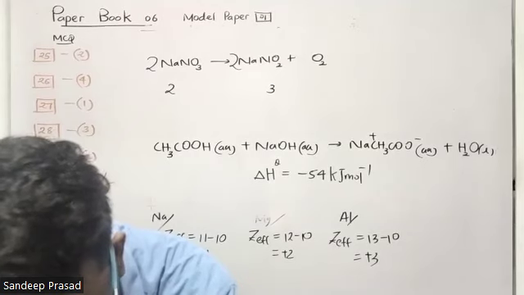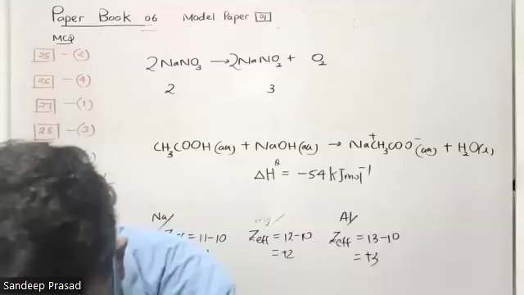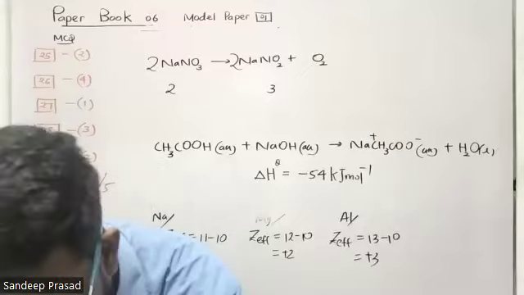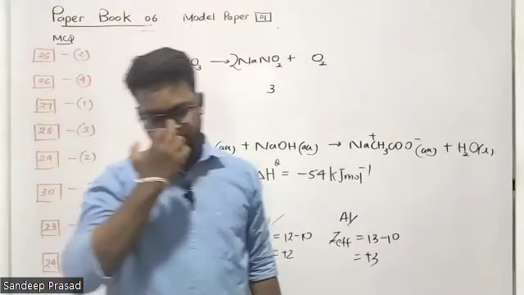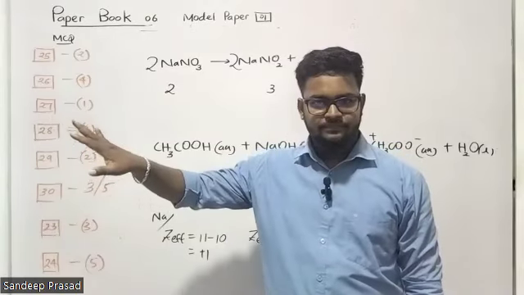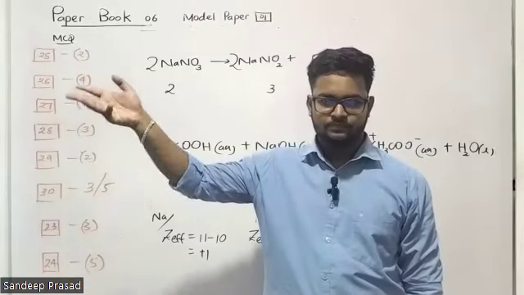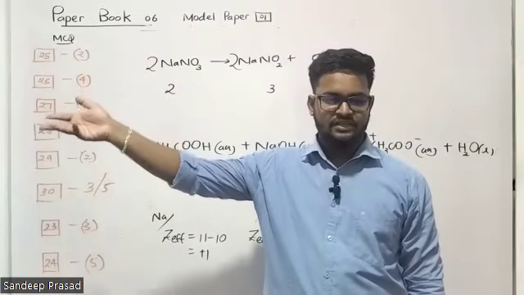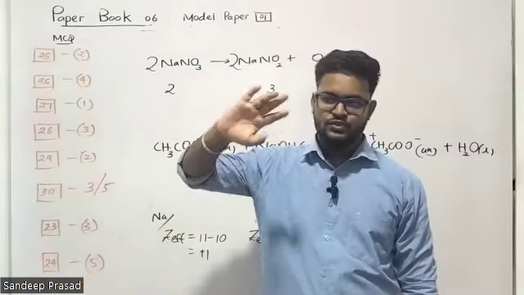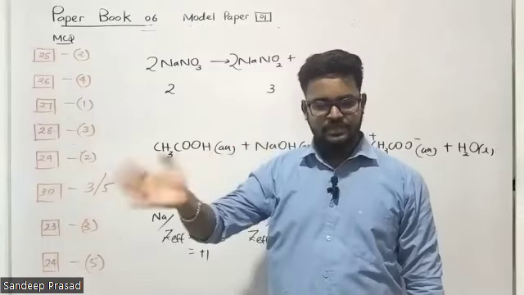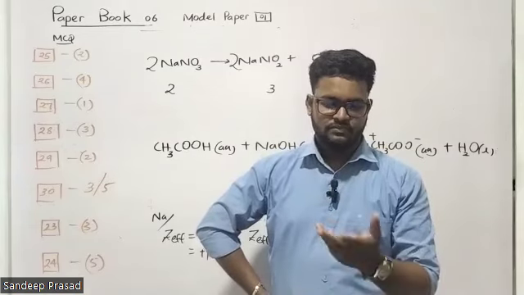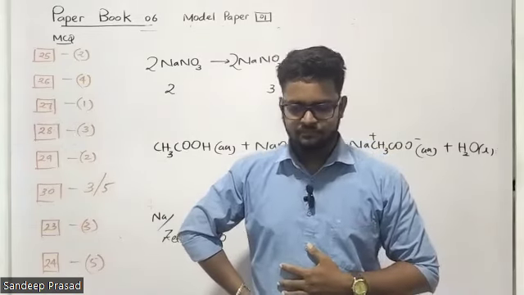So in the 29th one, the neutralization enthalpy of diprotic acid is twice the neutralization enthalpy, right? So can we tell it is constant? Yes, it is a constant, right? That means for all the dibasic acids, that is a constant. That means minus 57 into 2. All the tribasic acids, that is into 3. So that is a constant value, right? When you consider strong acid, strong base, that will always be a constant value. That means a multiple of 57. So we can consider that's a constant, doesn't matter. Okay.